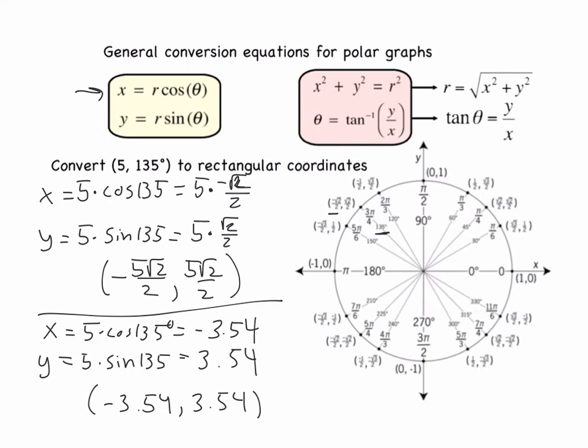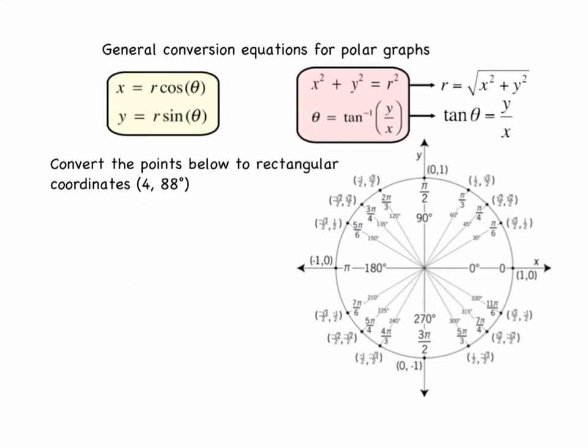Now in a problem like this, we have 4, 88 degrees in polar, and we want to go to rectangular. Well, 88 degrees is not on the unit circle, so our only option is to type this in. My x-coordinate would be 4 cosine of 88 degrees, which is 0.14.